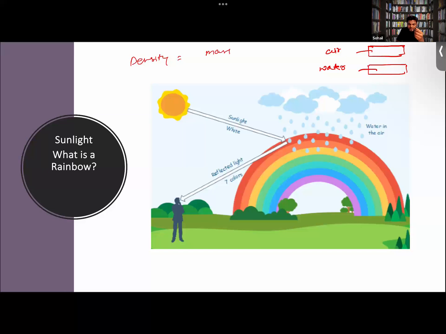How much mass is there in a unit volume? Like if I were to say there's a 1 meter cube of volume, and I need to find out how much mass can fit in that one cubic meter of volume. That basically defines the density.